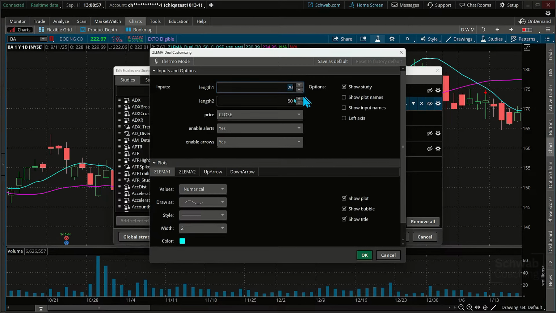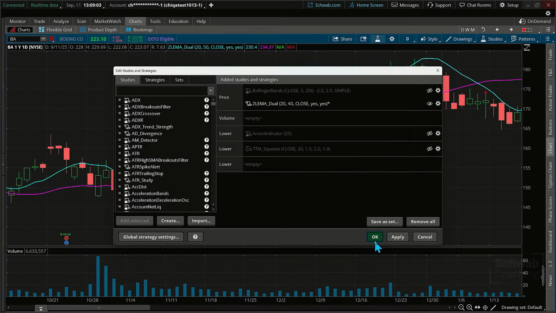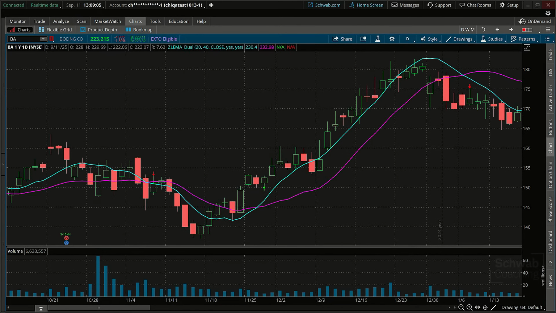But here are your links, the 20 and the 50. I'm going to go 40. And I want to take a look at that exact same time frame in here so you can get a general sense of it. A little bit quicker. Notice sometimes, the 20 and the 40, this is designed to keep you in potentially with a crossover, but right there, you're getting a little bit more indication of a quicker change.